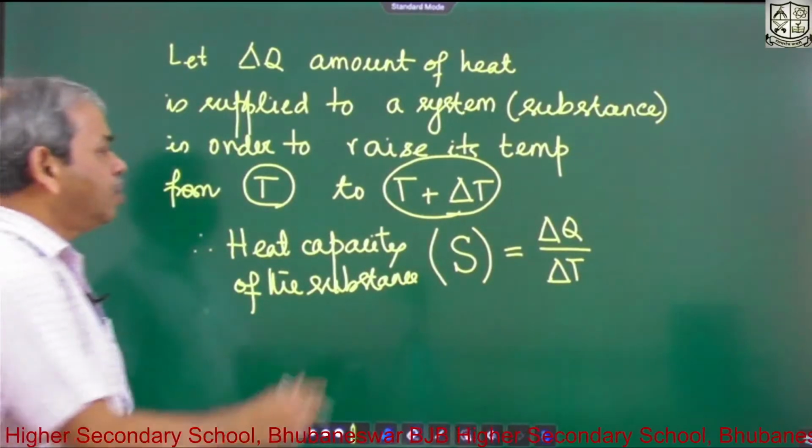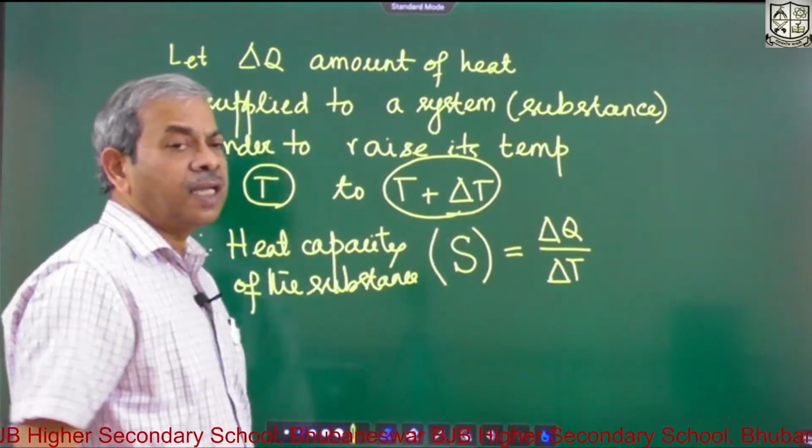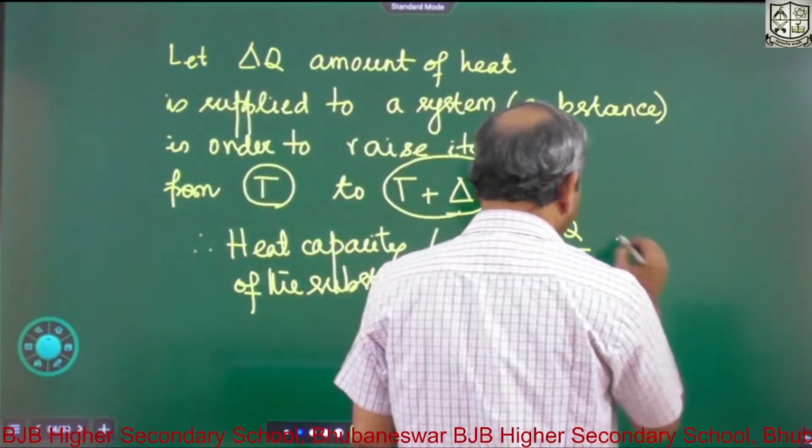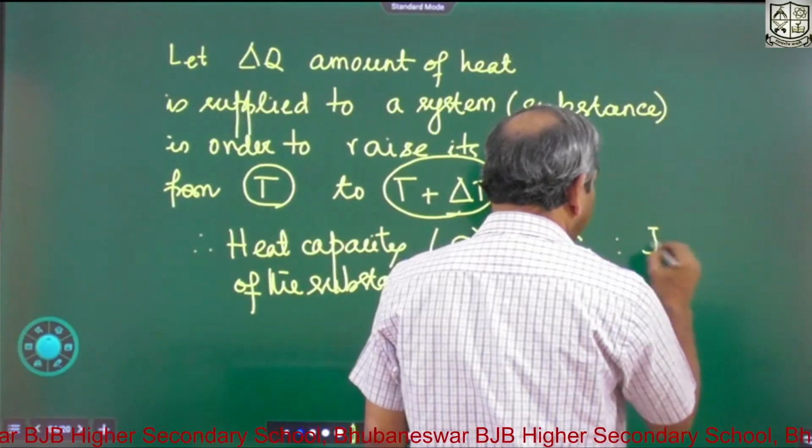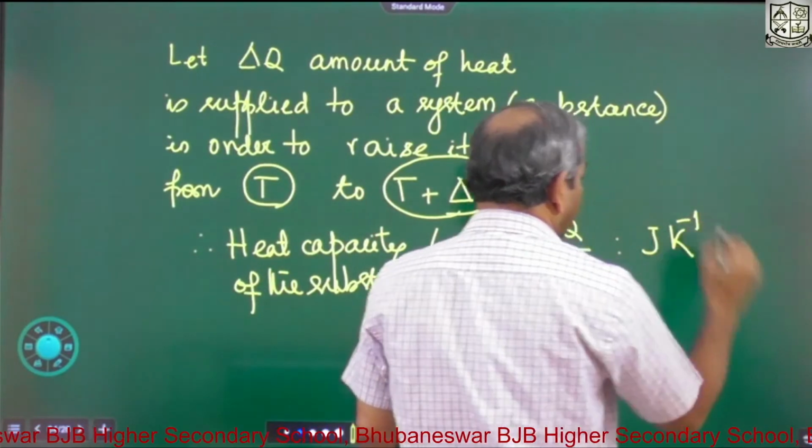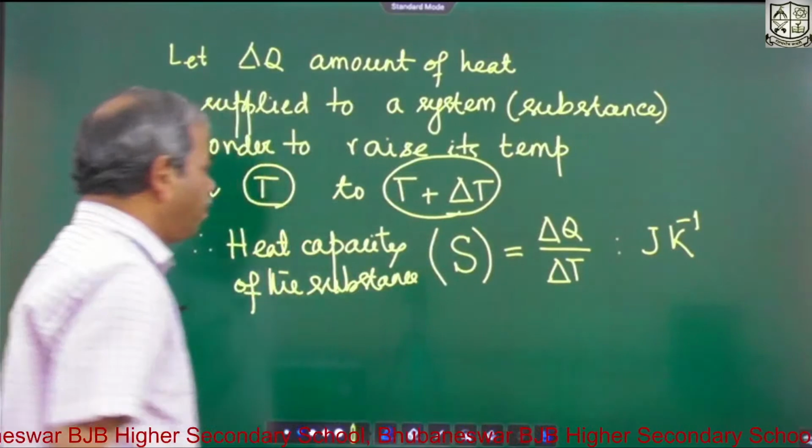Okay. So its unit is joule per Kelvin. Joule per Kelvin is the unit. This is the SI unit of heat capacity.